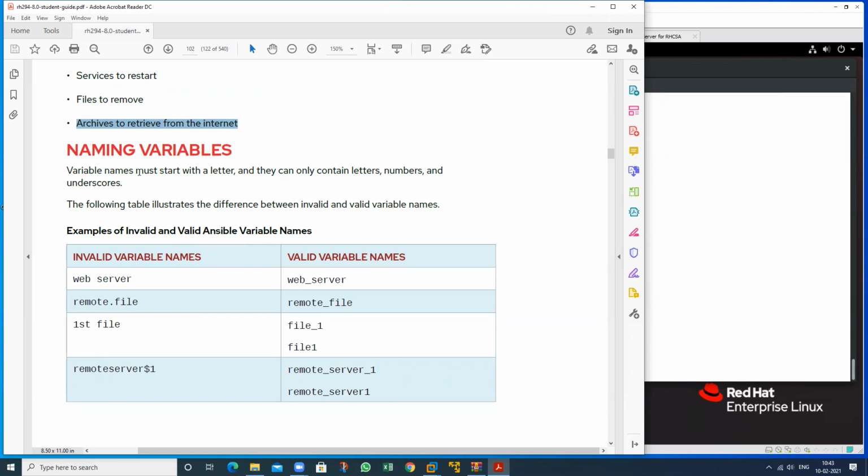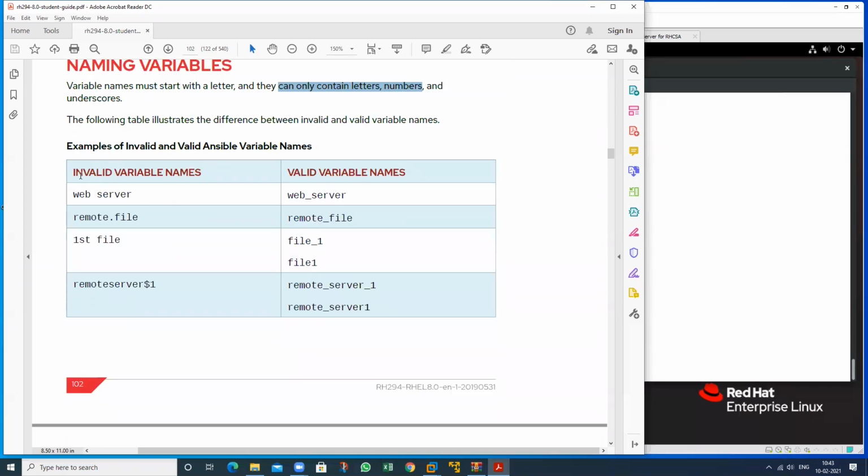A variable name must always start with a letter. They can only contain certain letters, numbers, and underscores. So what is a valid variable name and what is an invalid one? Suppose I put a space between two words, like web server.